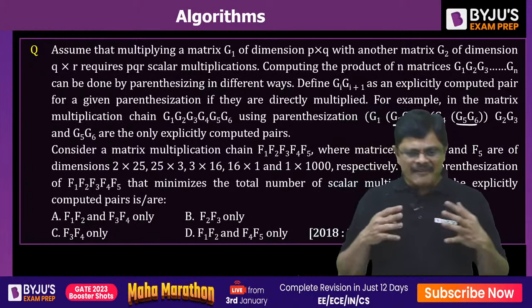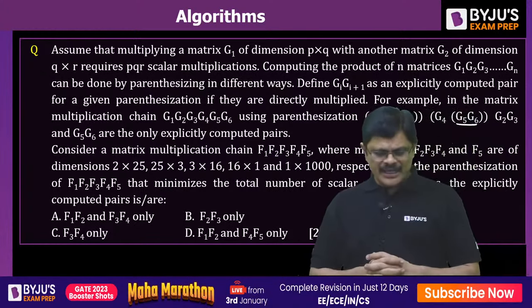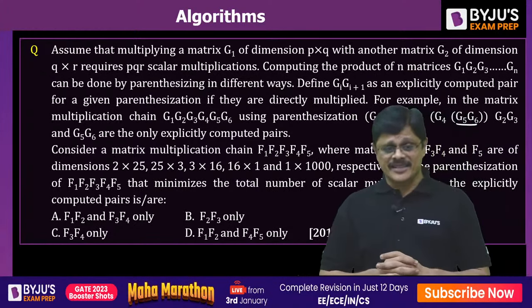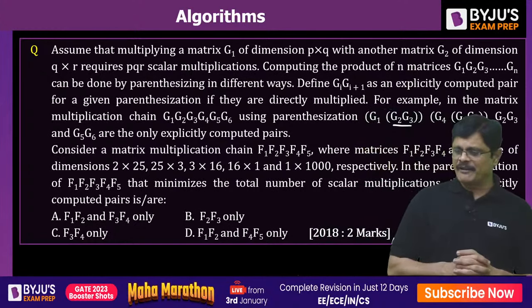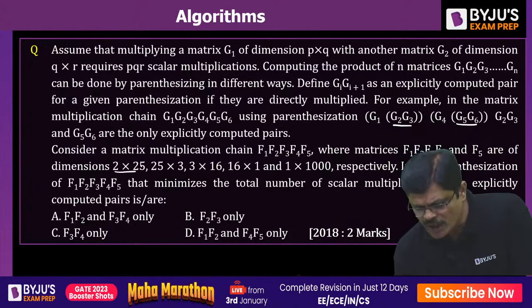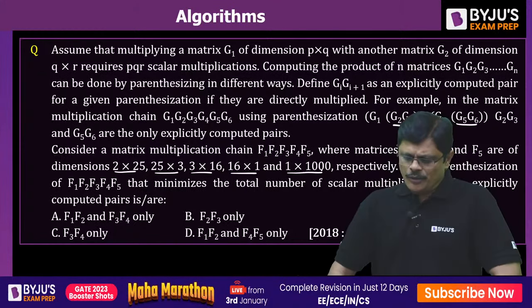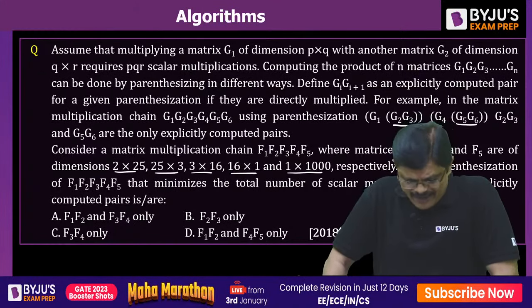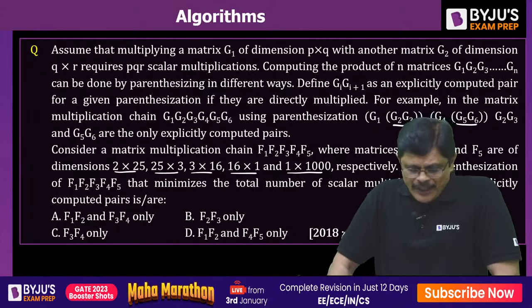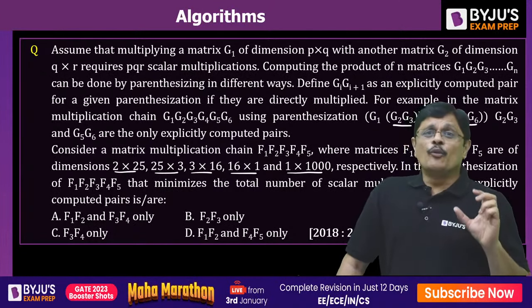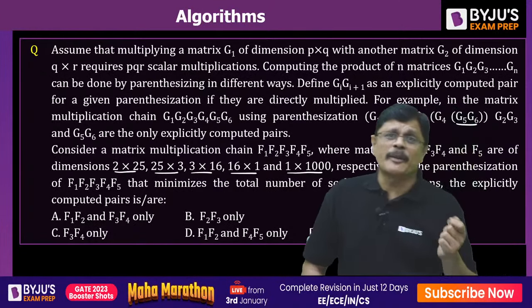Now we are having a problem. Here we are having 5 matrices, F1, F2, F3, F4, F5, and their orders are also mentioned here. Now, in parenthesization of these 5 matrices, we need to tell which explicitly computed pair are present.